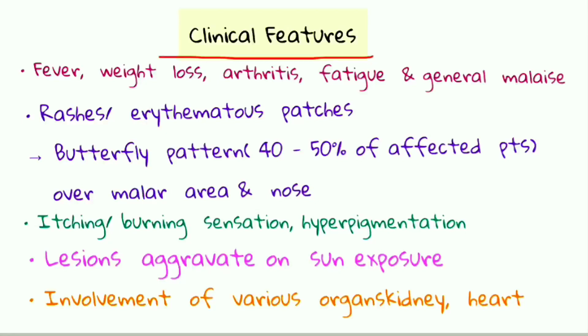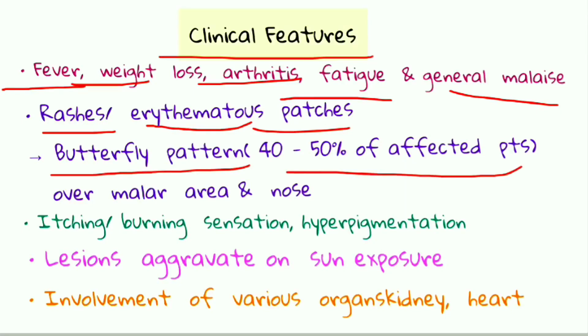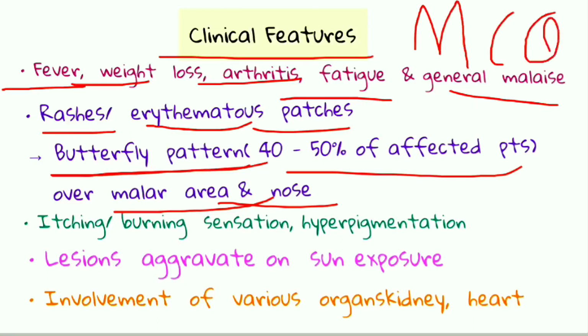Now let us see the clinical features of systemic lupus erythematosus. There will be fever, weight loss, arthritis, fatigue and general malaise, and rashes or erythematous patches are also seen, usually in a butterfly-shaped pattern. 40 to 50% of the patients affected with systemic lupus erythematosus will show these butterfly-shaped erythematous rashes or patches, and they can be seen over the malar area or the nose. This butterfly-shaped pattern is again an MCQ question, asking where these butterfly-shaped patches or rashes are seen. It is seen in systemic lupus erythematosus.